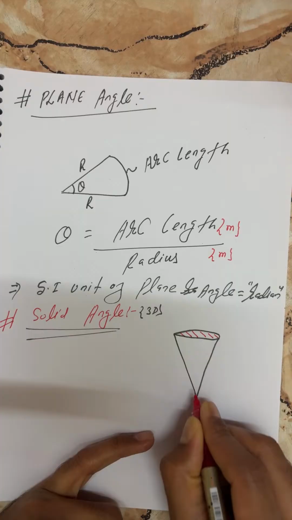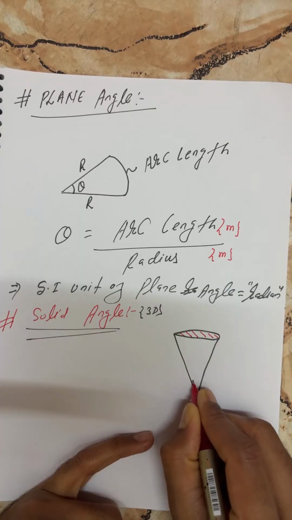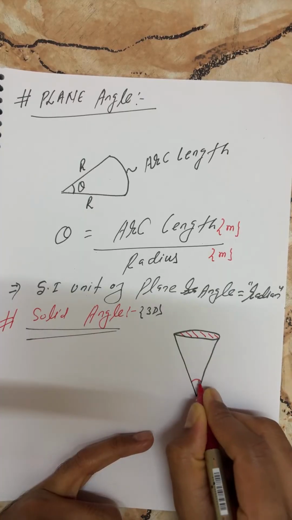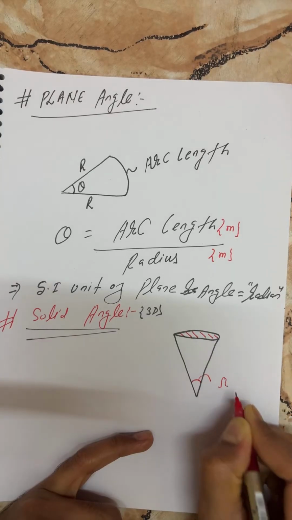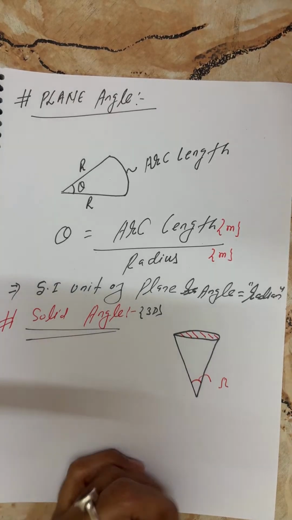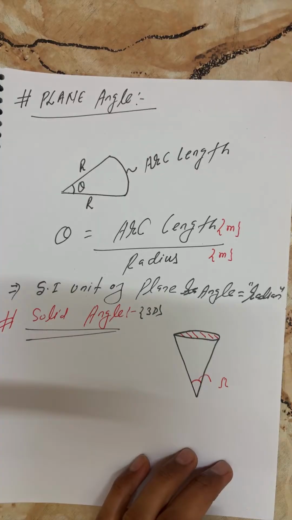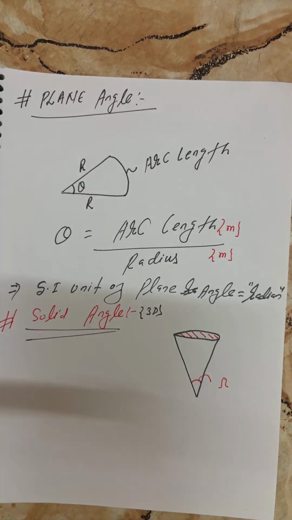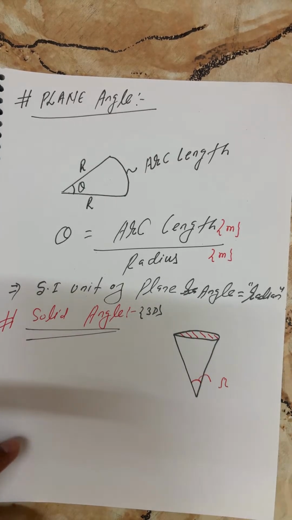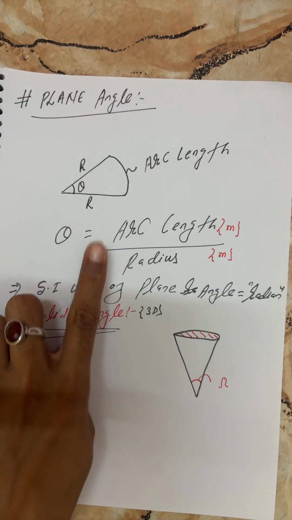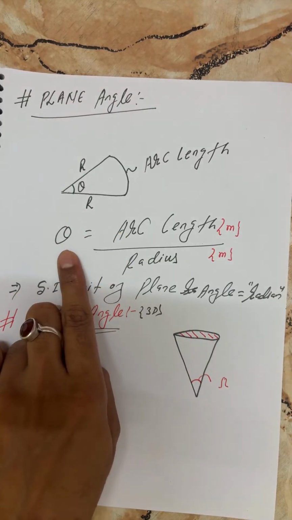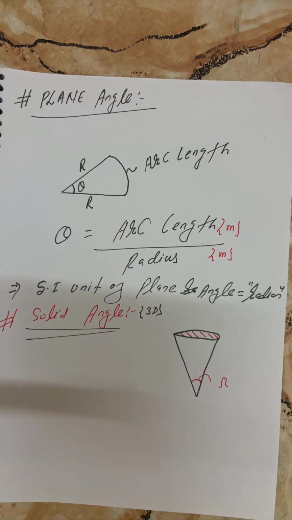So, bacha, similarly you can write the representation of solid angle, my kids. Sir, you said the definition, meaning the mathematical formula, of plane angle, so what is the same formula for solid angle?